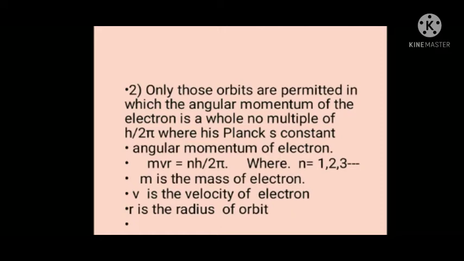So here, when the electrons are revolving around the nucleus, the angular momentum of the moving electron should be equal to nh by 2 pi. In those circular paths only, electrons can revolve around the nucleus. Okay.